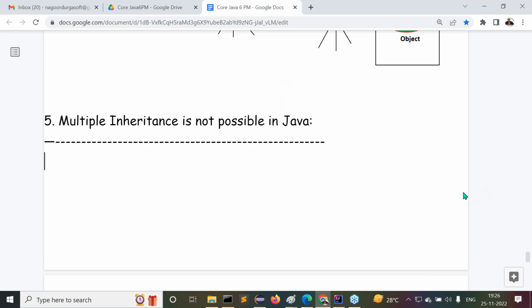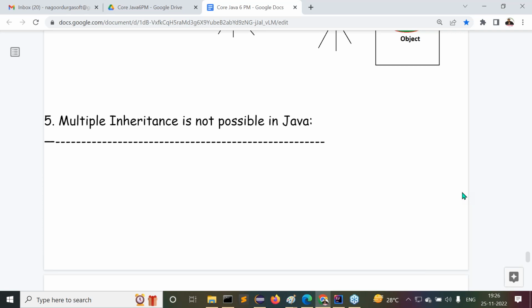Right, sir. Then what's the next point here? The point is, multiple inheritance is not possible in Java. Multiple inheritance is possible in C++. Multiple inheritance is possible in the case of Python, but multiple inheritance is not possible in the case of Java. All of you get my point or not?